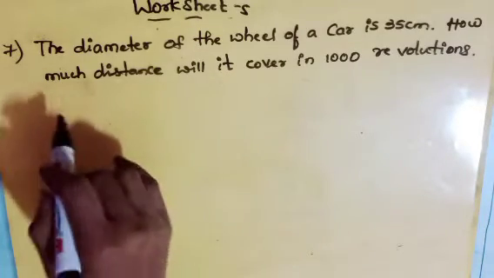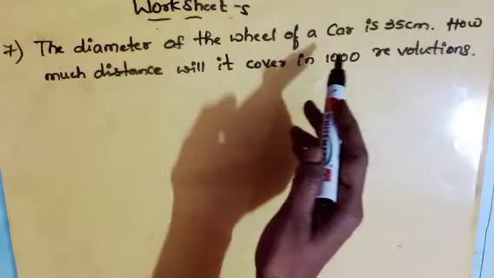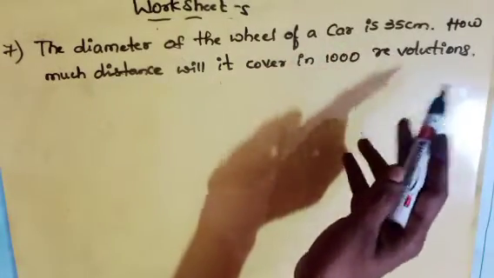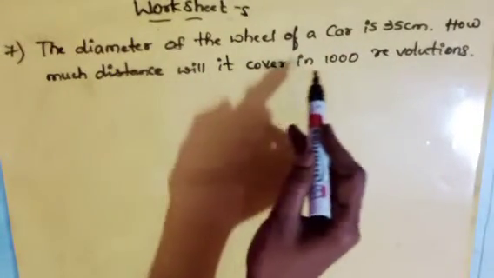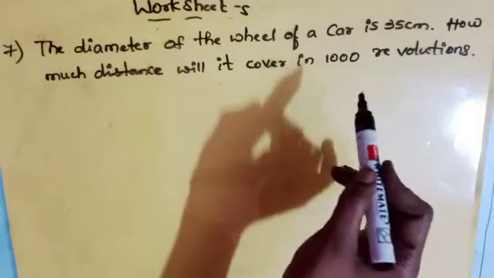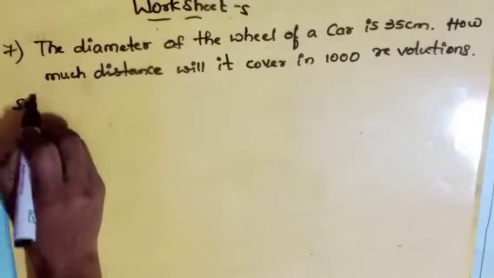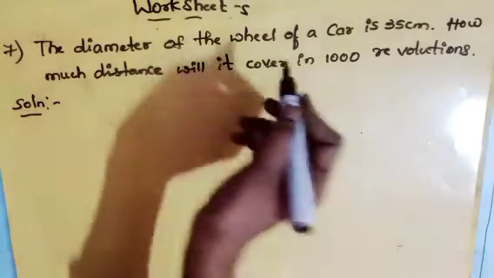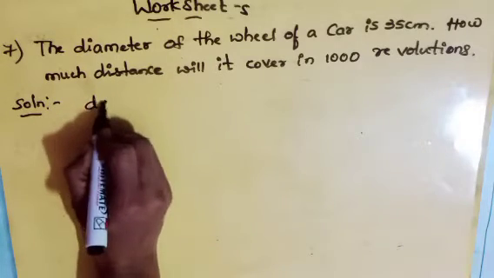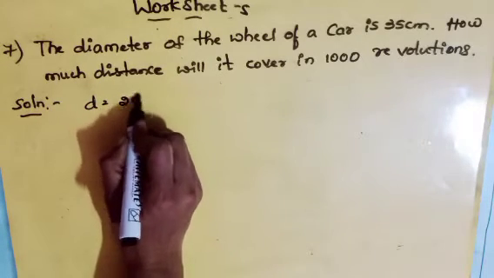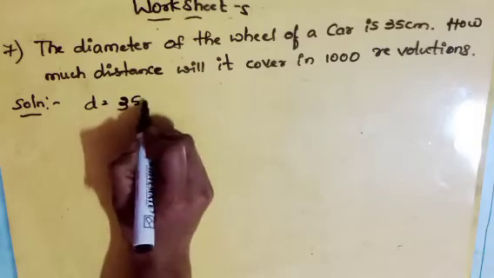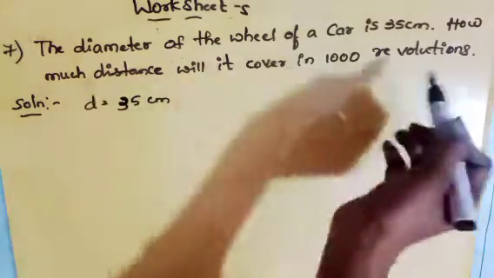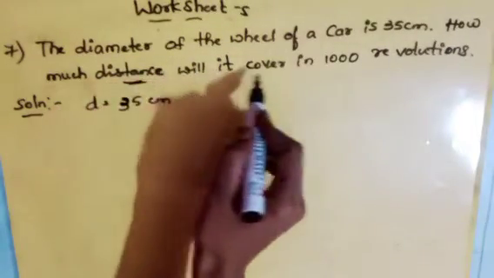Next, seventh one. The diameter of the wheel of a car is 35 centimeter. How much distance will it cover in 1000 revolutions? So let us write the given. Diameter of the wheel is given. Diameter equals to 35 centimeter.